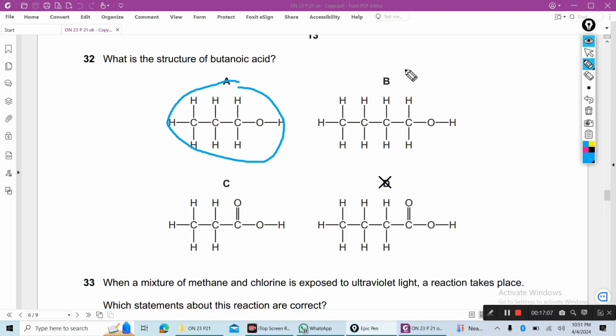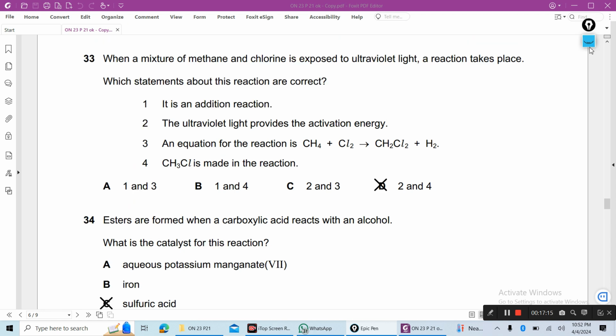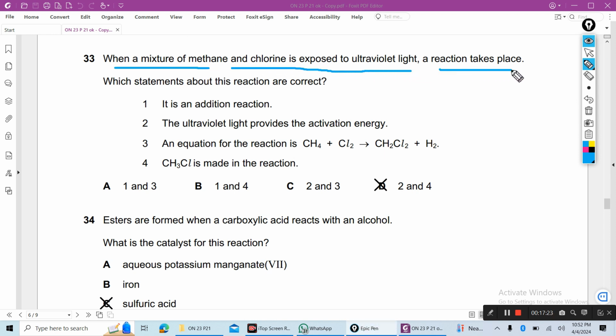Next, 33. When a mixture of methane and chlorine is exposed to ultraviolet light, a reaction takes place. Which statements about the reaction are correct? 2 and 4 is the correct answer. Why? The ultraviolet light provides the activation energy. True, yes. For a reaction to occur, the reacting molecules get energy from ultraviolet light.